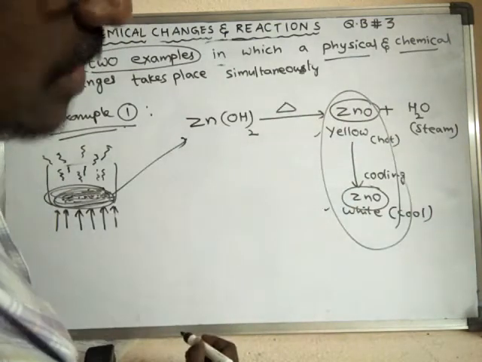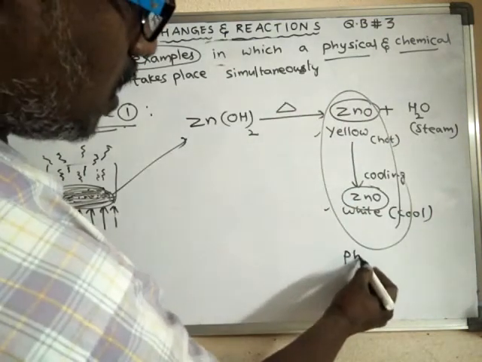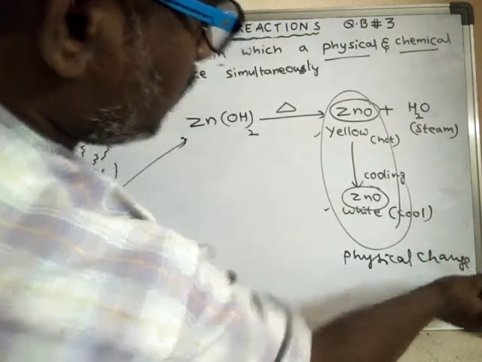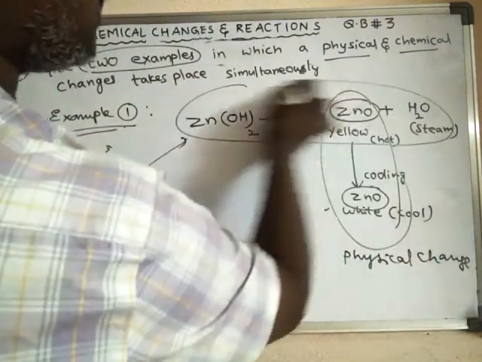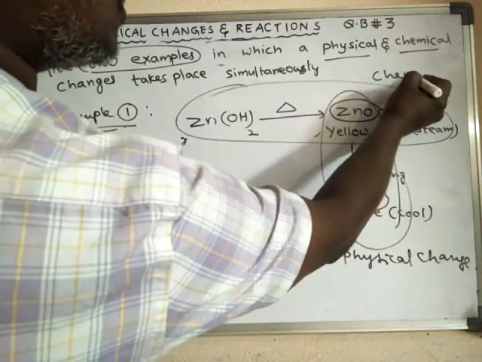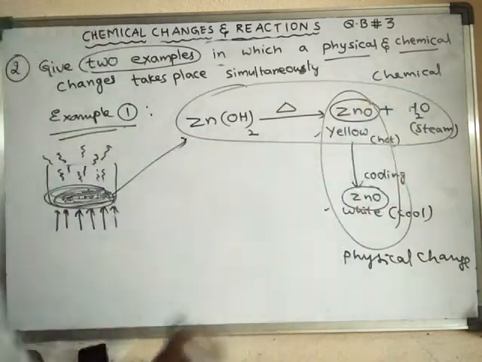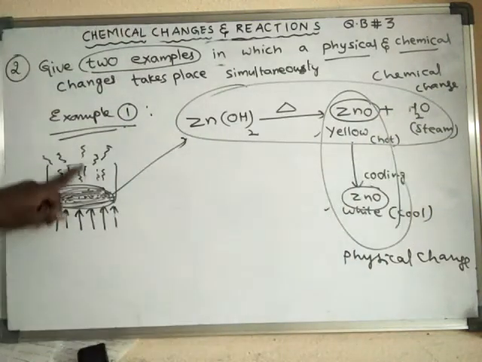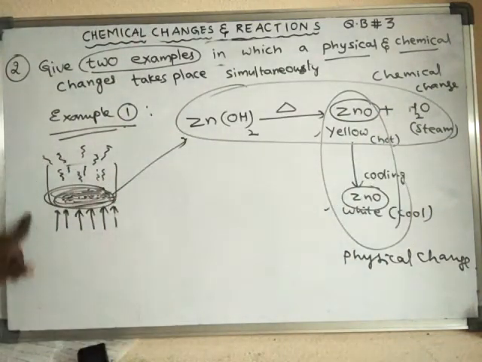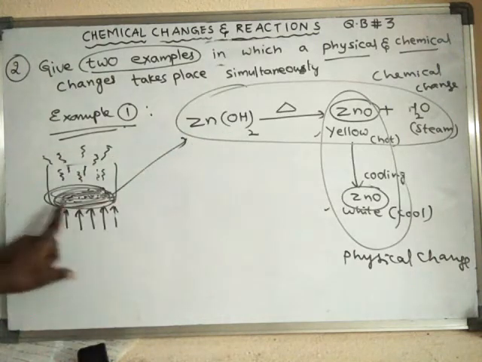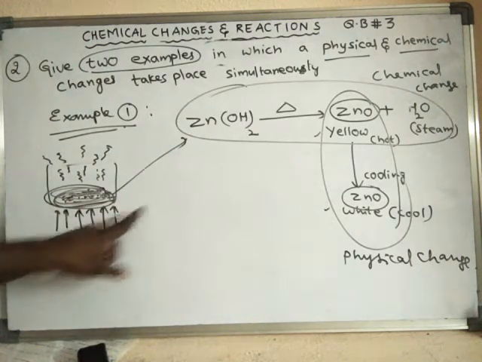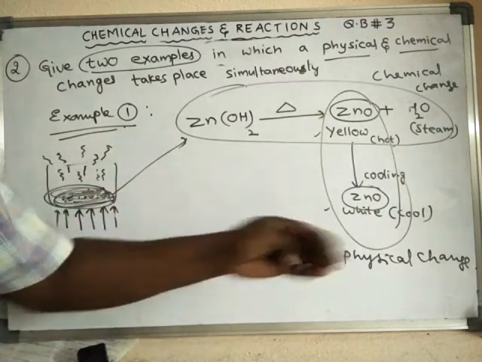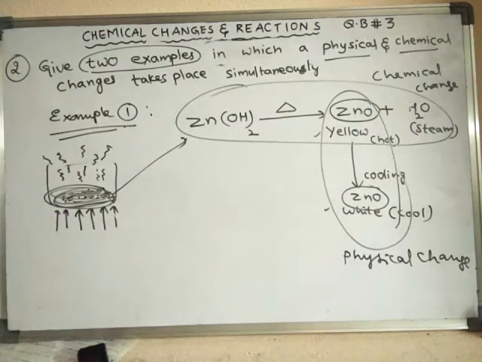So this is a physical change, and this one is a chemical change. Here both physical and chemical changes are occurring in this container. When zinc hydroxide is taken in this container and heated, chemical change is taking place, and at the same time physical change is also taking place.